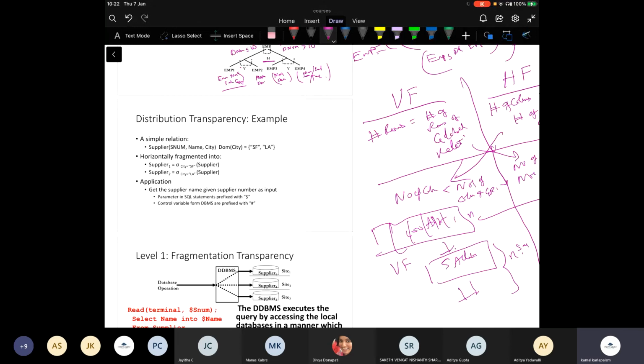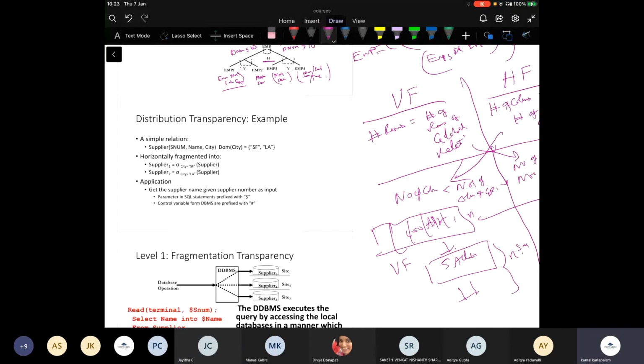If it works on fewer fragments, then you don't get completeness.